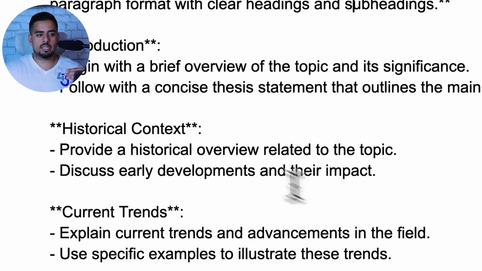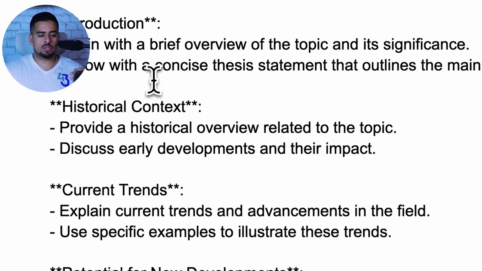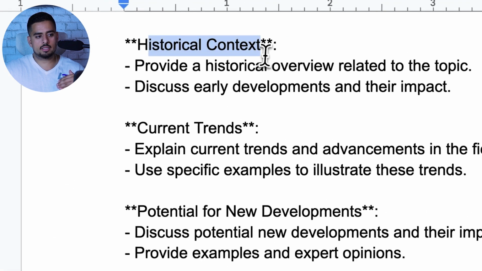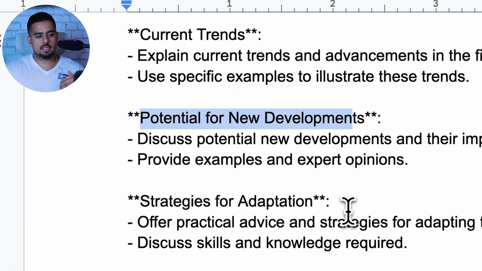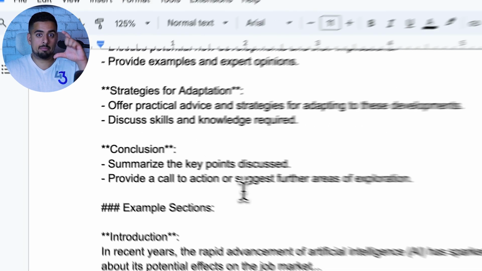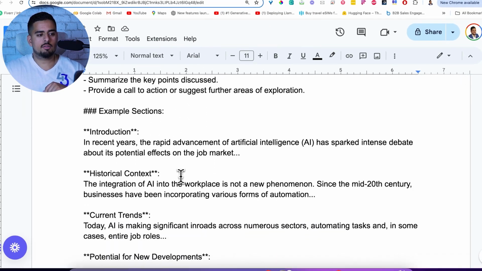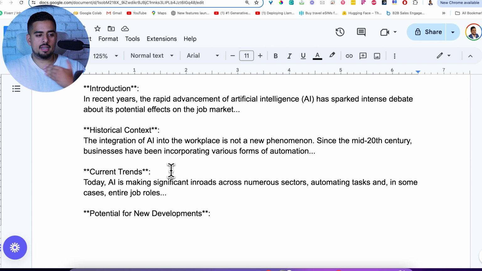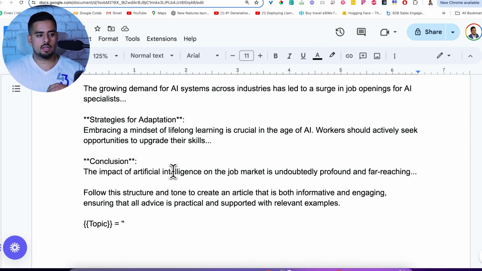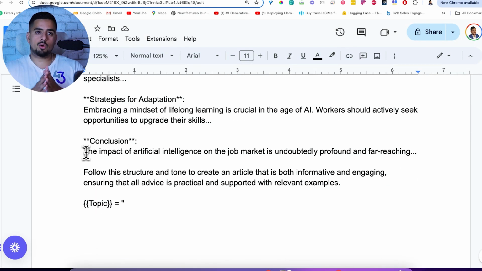So then it goes through each section, it goes through the introduction, what it should look like, and you'll see here the mention of that concise thesis statement that we saw before, the historical context, the current trends section, the potential for new developments, etc. Pretty much everything that we saw in that blueprint, step 6. For the example sections, this is where we're embedding those samples, I believe in step 8, that we've extracted in the exemplar generation portion to feed it as a multi-shot prompt. And at the very bottom here, it talks about how we're going to end it off.